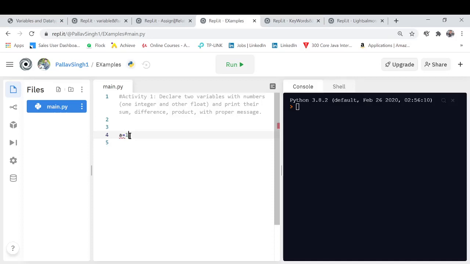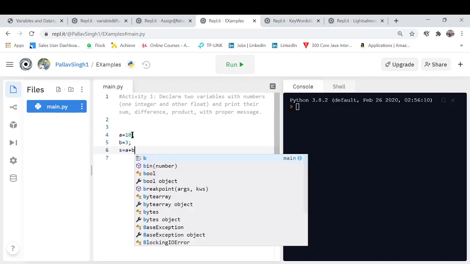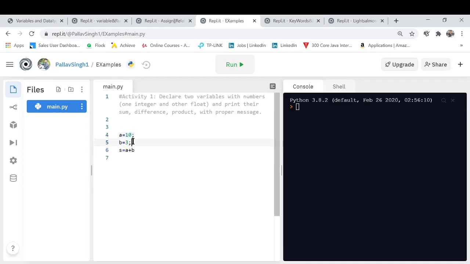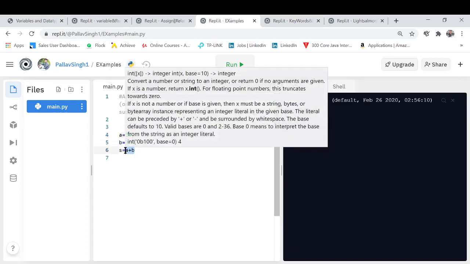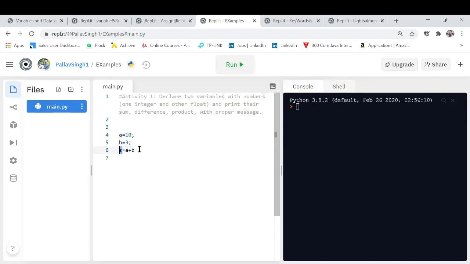Confused? Let's see how. I'm going to create a box, let's say a, and put a value of 10 into it. I'm going to create another box, let's say b, and put 3 into it. I'm creating another box, let's say s, and I'm going to put a value of a plus b, because once I add a plus b, I want its value to get stored somewhere, right? So I have chosen s over here.